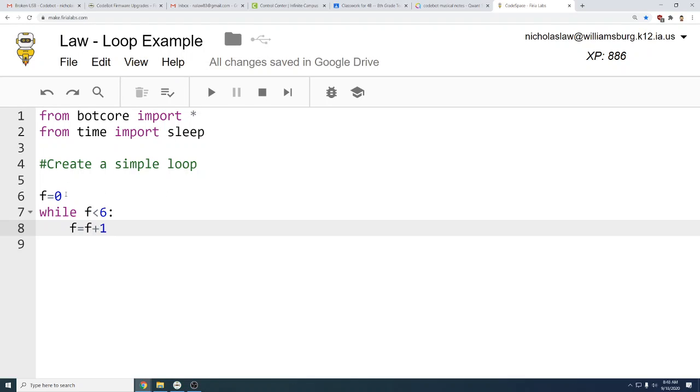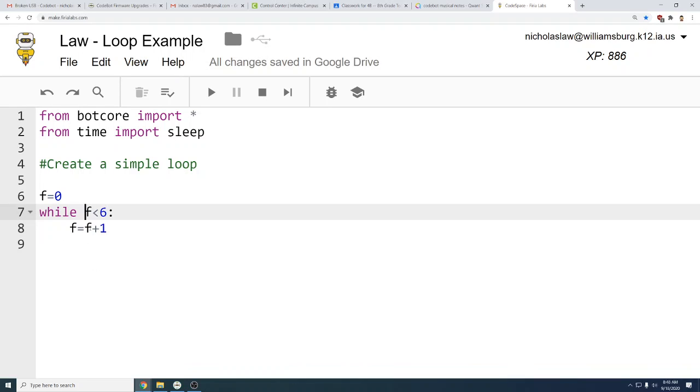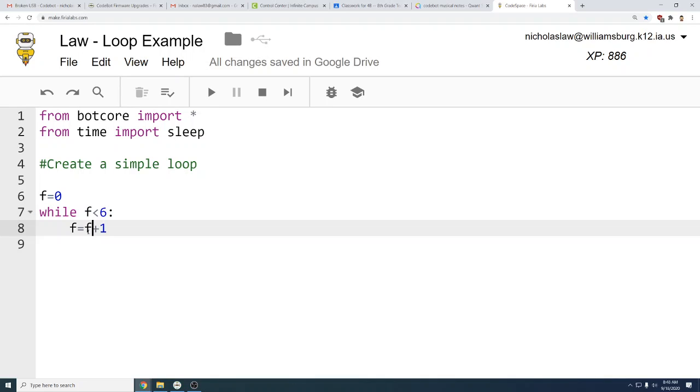So while f is equal to 0, the program's going to run through this and say, okay, f is less than 6, f is 0 right now, f equals f plus 1, and it goes back up to the top because there's nothing else it's doing. So f now equals 1 because 0 plus 1 is 1. And now while f is less than 6, which it is, it'll do it again.